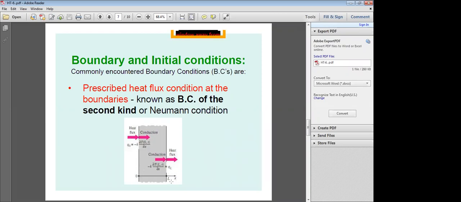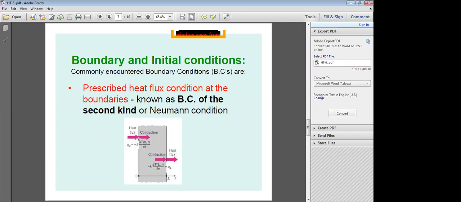Here you prescribe heat flux as qL, small q. Heat flux you can represent with small q. Capital Q is heat. What is heat flux? Heat transfer Q by A, that is the heat flux, small q. Q by area. So that's heat flux condition at the boundaries. At the left hand side, q naught is equal to minus K dT by dx at x equal to 0 at a given time small t. So heat flux is conducting into the material. That's conduction heat transfer.